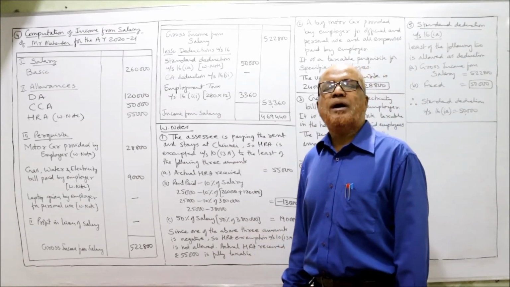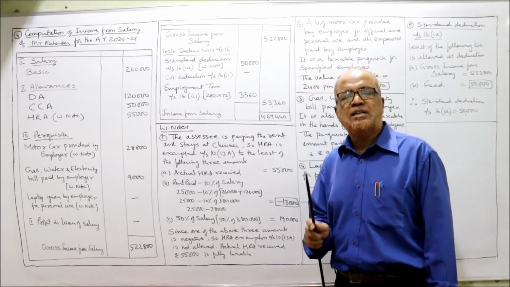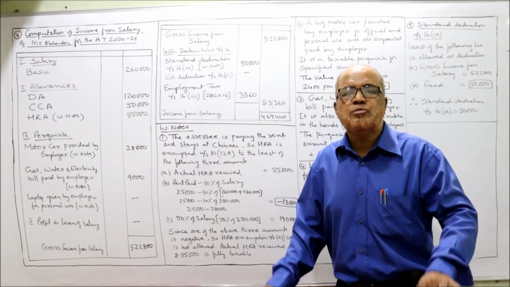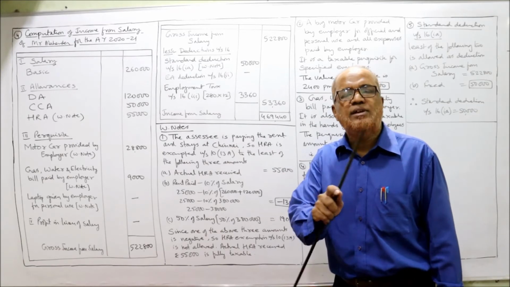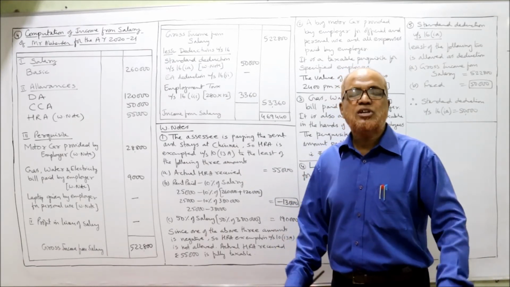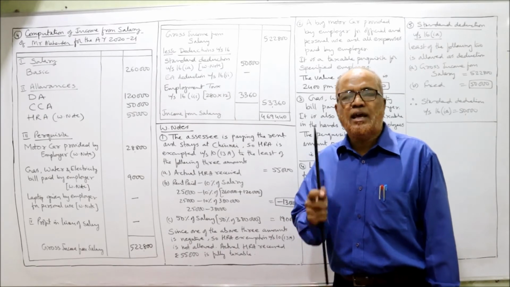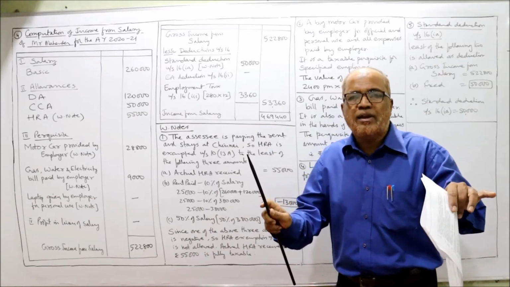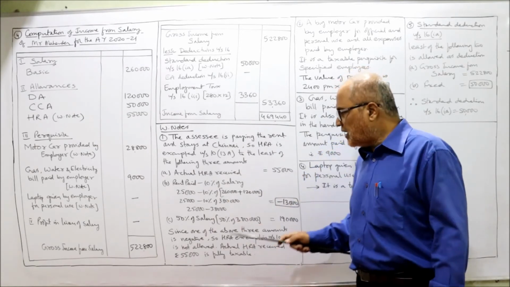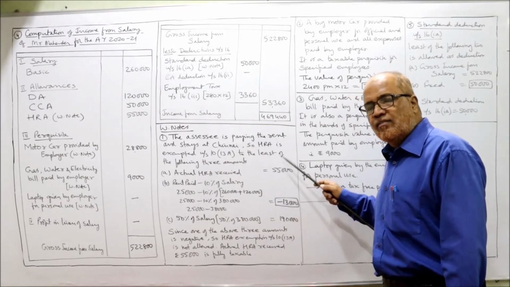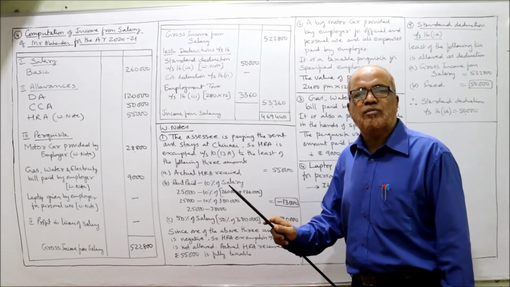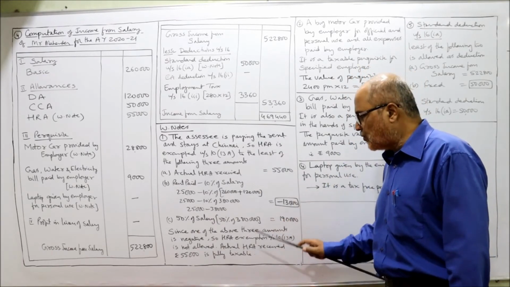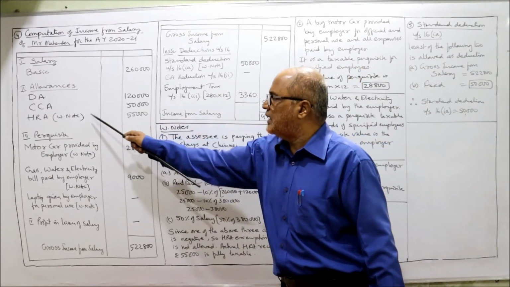Now one of the provisions given by the Income Tax Act is that if any one of the 3 amounts happens to be negative or 0, no HRA exemption will be allowed. Actual HRA received is fully taxed. If one of the 3 amounts happens to be 0 or negative, then no exemption will be given. Here one of the 3 amounts is negative, so no HRA exemption will be allowed. How much is actual HRA received? 55,000 is fully taxable.